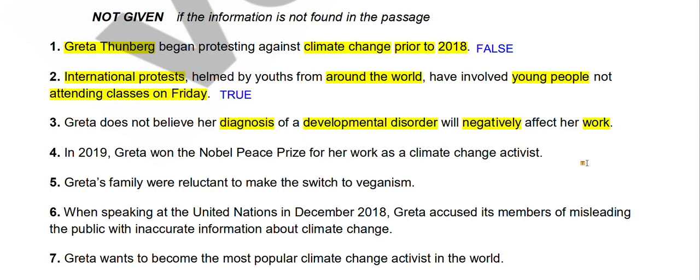If this is written in the paragraph, we will say true. But if she thinks that because of her disability or any other problem mentioned in the text she will not be able to devote herself completely to this cause, we will say false. But if we don't know what she thinks about her problem, we will say not given.